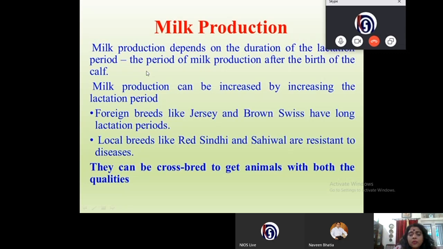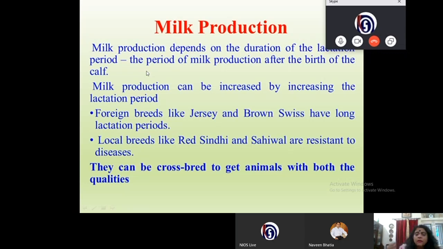So by hybridization, or by crossbreeding, what will we do? We will take a foreign breed that has a long lactation period and cross it with a local breed which is resistant to diseases. Then we will get a hybrid that has a longer lactation period and is also resistant to the diseases found locally in that area.